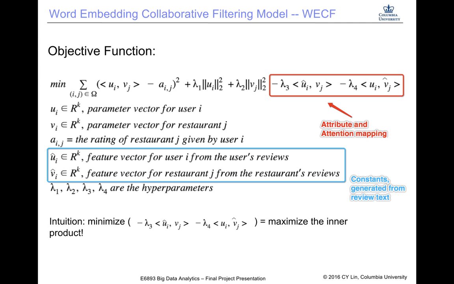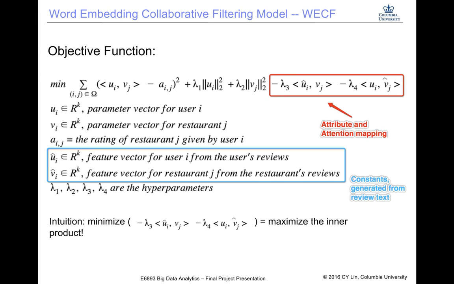Compared to the traditional objective function of the collaborative filtering model, we have these two items in the red square, additional items. To minimize these two items is equal to maximizing the two inner products. The first inner product is the feature vector of user i times the parameter vector of item j.